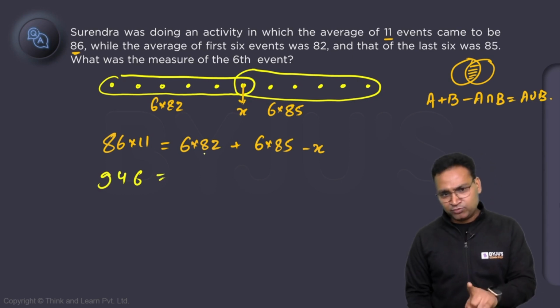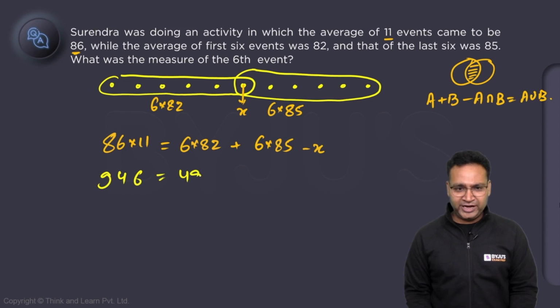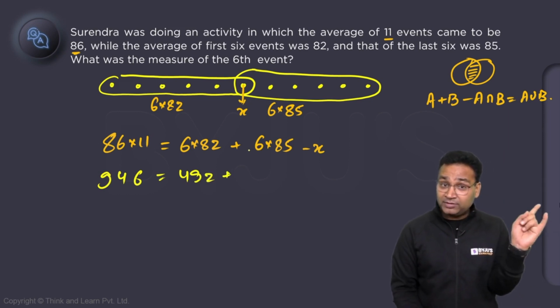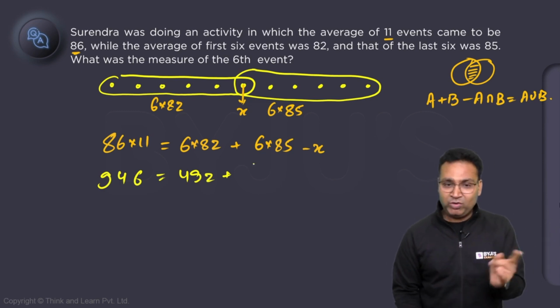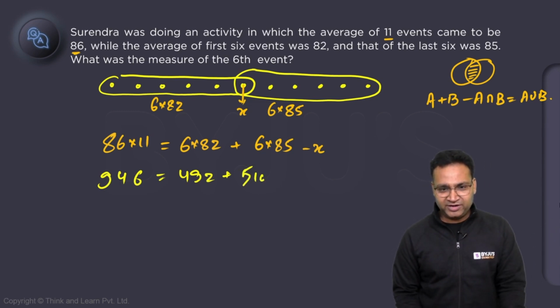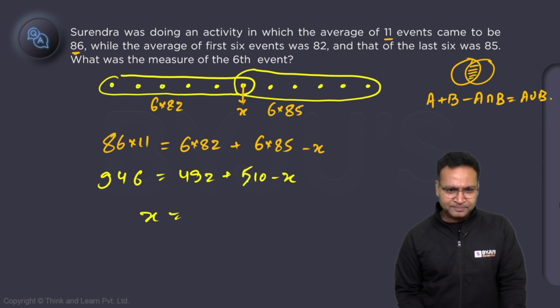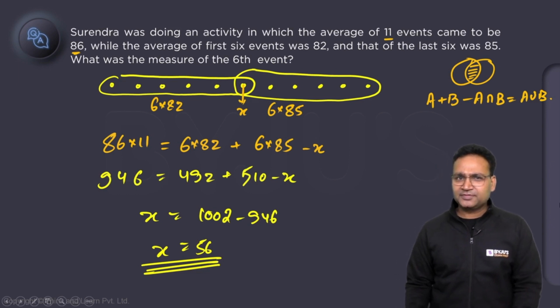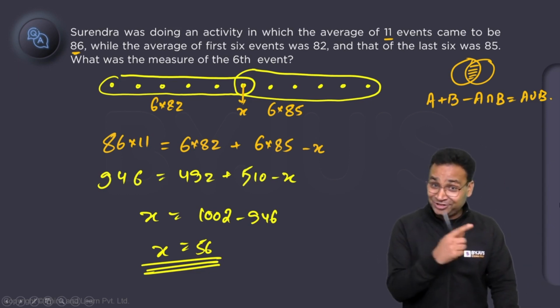82 into 6 is 480 and 12, 492. 85 into 6 is as good as double half, you remember? Fast calculation trick: 170 into 3, 510. So what is the value of x? Add them up. 492 plus 510 is 1002. 1002 minus 946, 56. What is the value of x? 56.